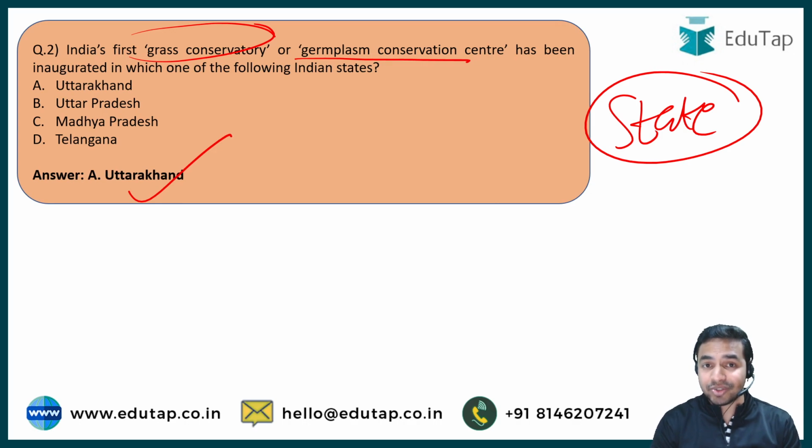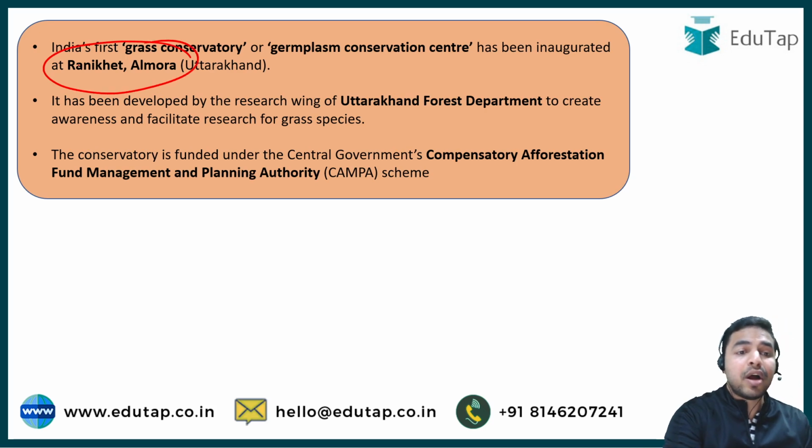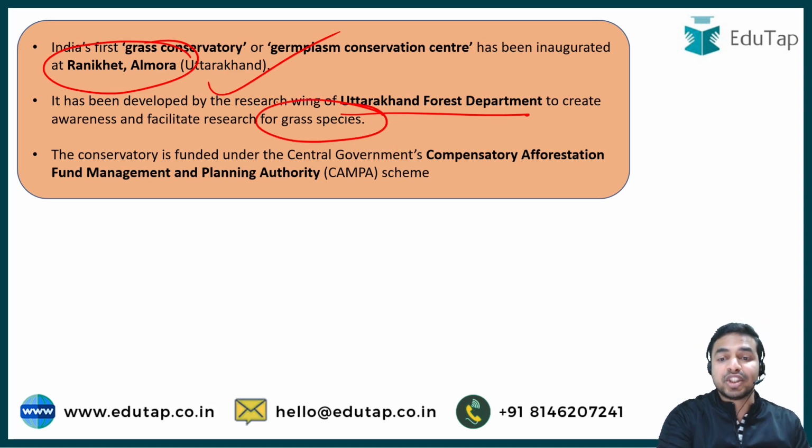So Uttarakhand is the state where recently the first grass conservatory of India has been inaugurated, and this particular thing is being located in Ranikhet, Almora of Uttarakhand. And my dear learners, this particular Germplasm Conservation Center has been developed by the research wing of Uttarakhand Forest Department. And what exactly is the aim behind this particular establishment? It is to create awareness and facilitate research for the grass species.